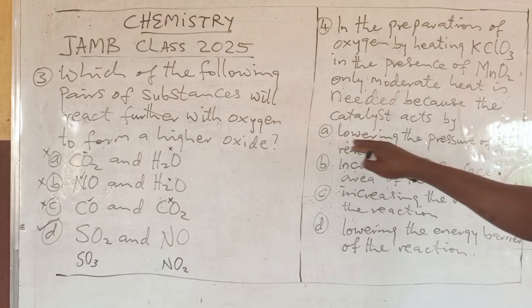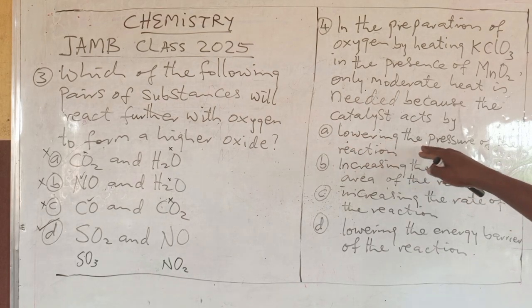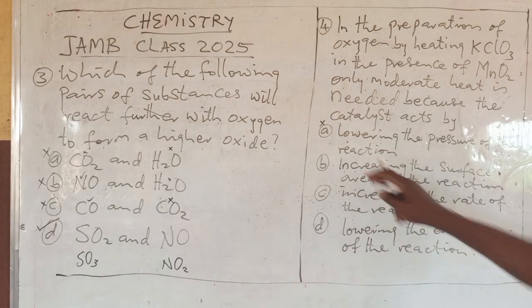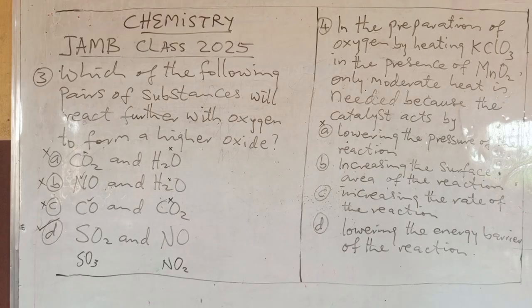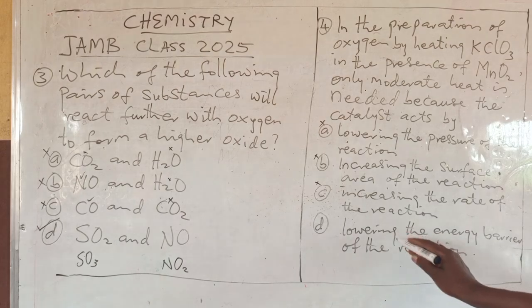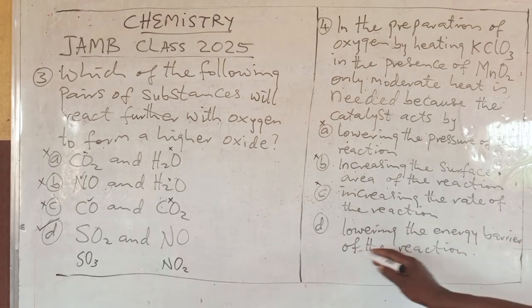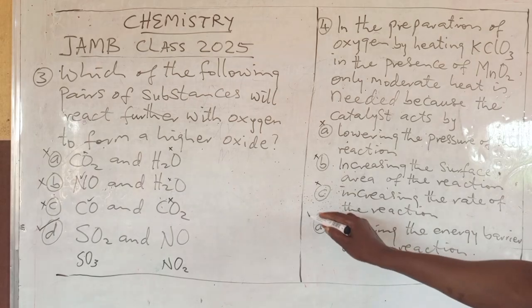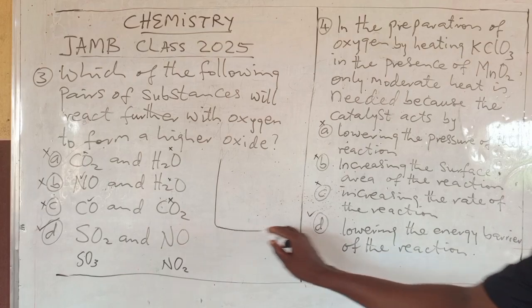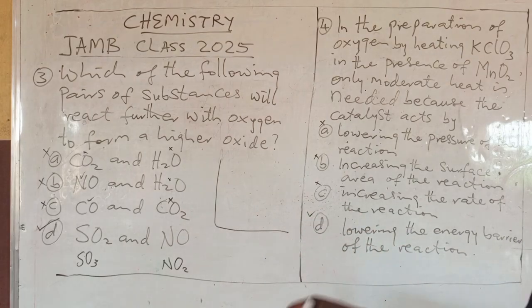Now, its function, A says, lowering the pressure of the reaction. It does not lower the pressure of the reaction. That's not the function. Increasing the surface area of the reaction. That's not true. Increasing the rate of the reaction. That's not true. Lowering the energy barrier of the reaction. That is correct.